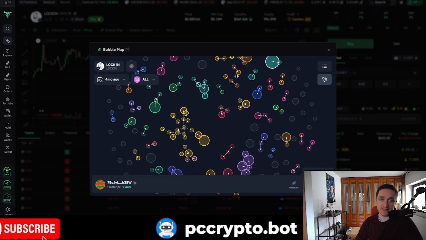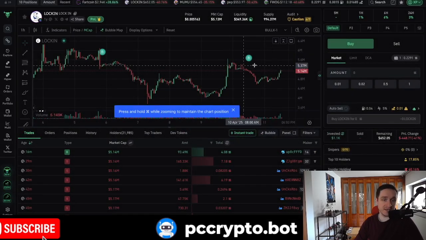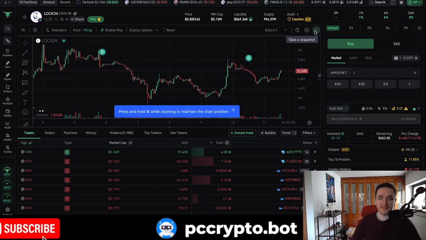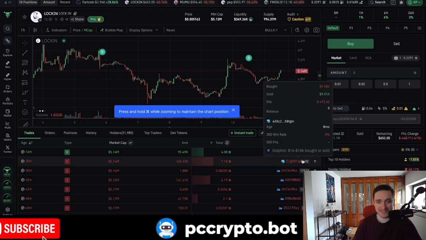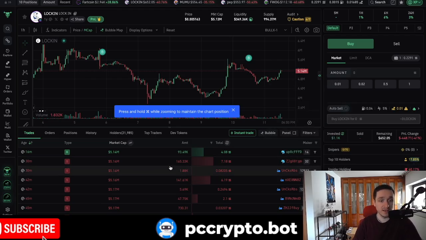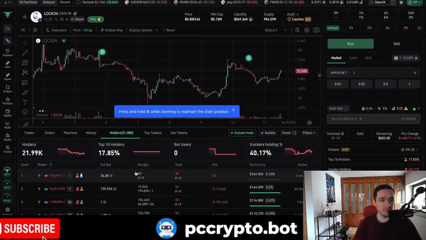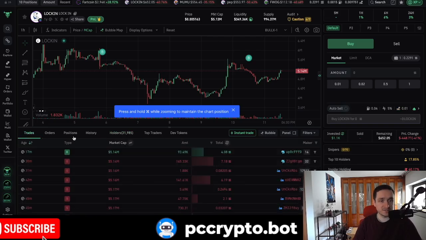So for example, there's a bubble here holding 4%. You can see things like that, which are very useful, generally speaking, because you don't want bundled meme coins, for example, a meme coin held all by insiders. Lock-in has 40% held by insiders, which is not ideal, but still pretty fine. Top holders hold 17%, which is fine. 22,000 holders, which is great. More and more holders, that's generally fine.